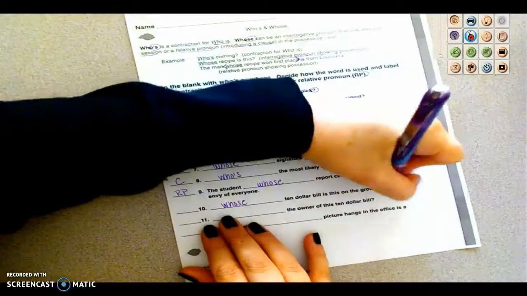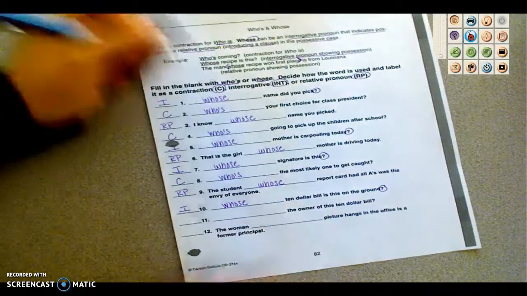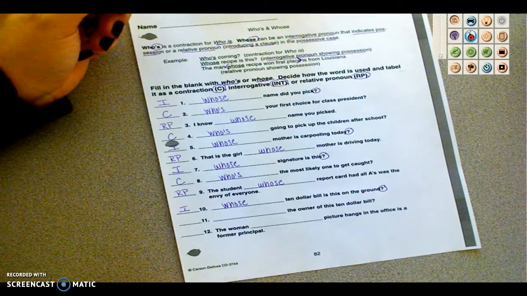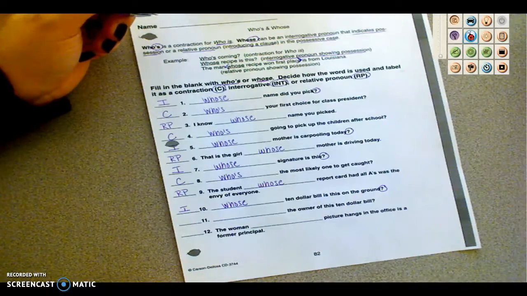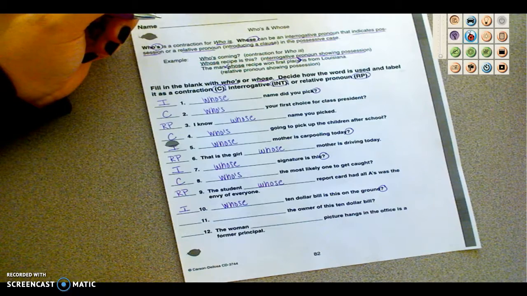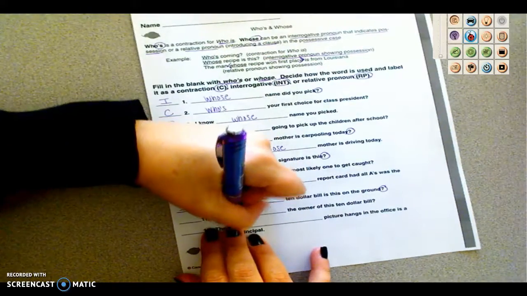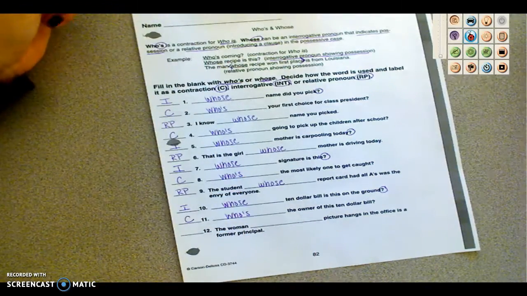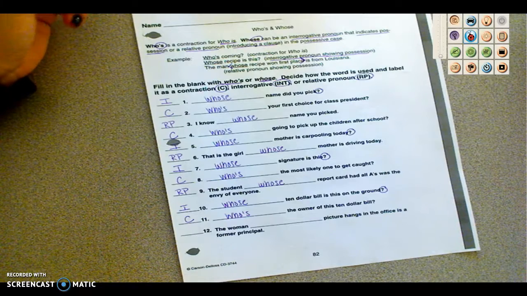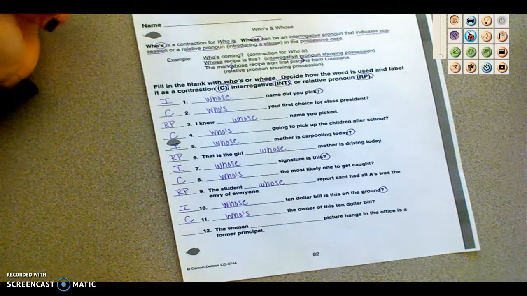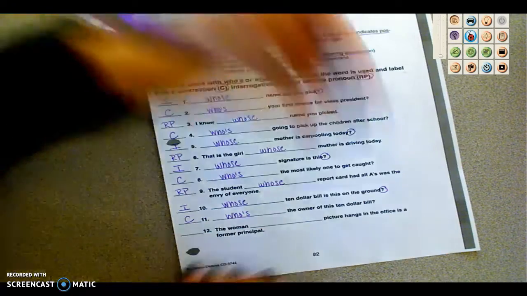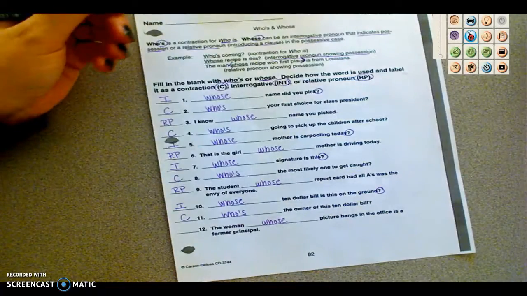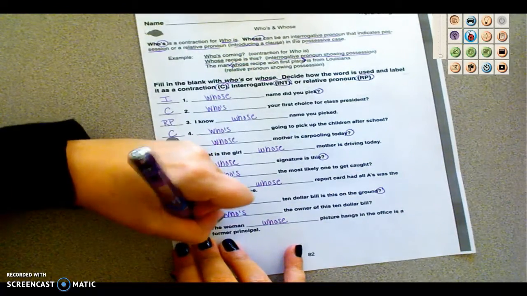Whose $10 bill? It's a question, it's interrogative. Number 11, blank the owner of this $10 bill. Who is the owner? Contraction. And number 12, the woman blank picture hangs in the office is a former principal. The woman whose picture hangs in the office, and that's a relative pronoun.